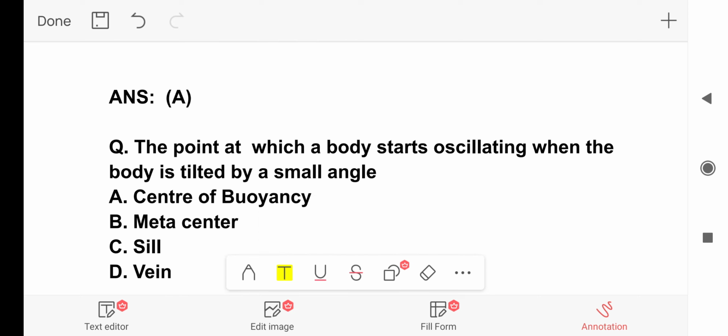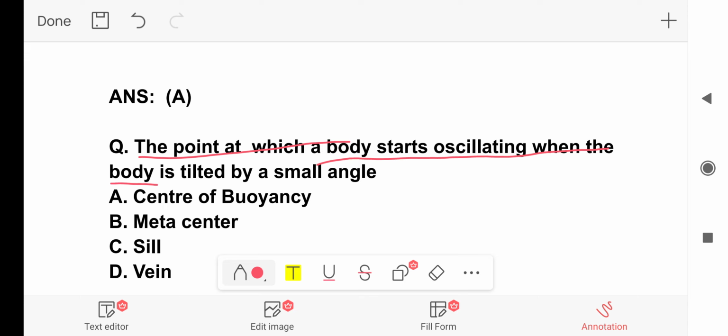Now next question. The point at which a body starts oscillating when the body is tilted by a small angle is, and the options are center of buoyancy, metacenter, and so on. And the answer is option B, metacenter.